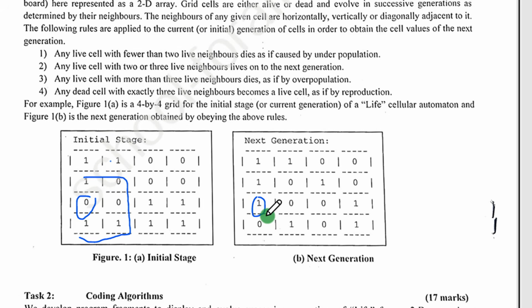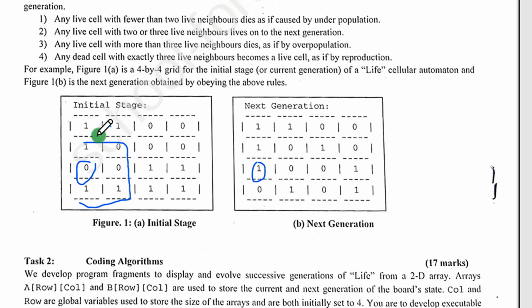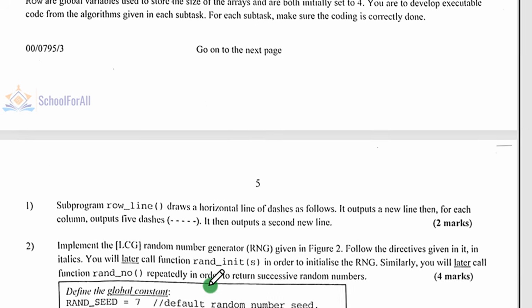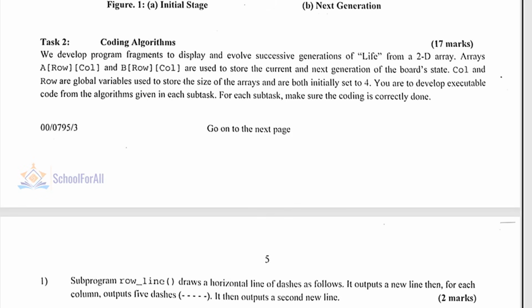So everything is manipulating an initial grid with some live cells, applying some rules to determine the next generation of cells in the grid. That's all. So that's the idea behind the question. By the time you understand the question, everything becomes easy. Your mind is now open, in fact, to reason about what you'll be having as pseudocode and so on and so forth. So it's exactly that technique.